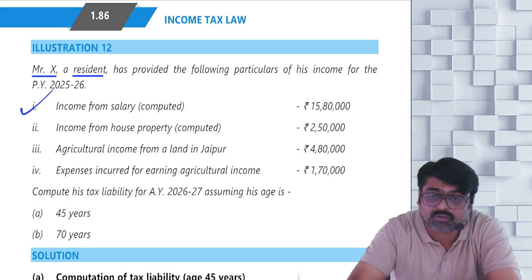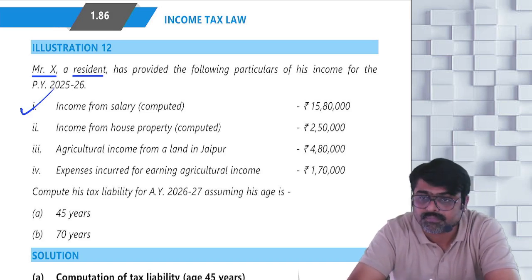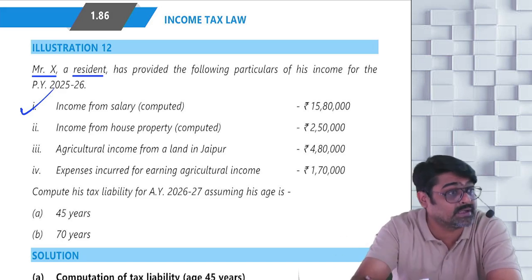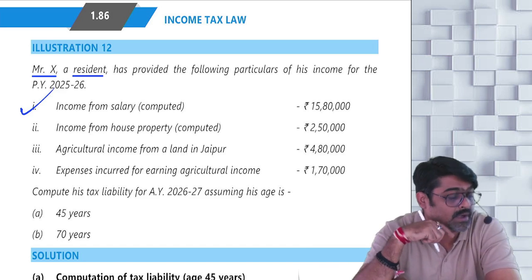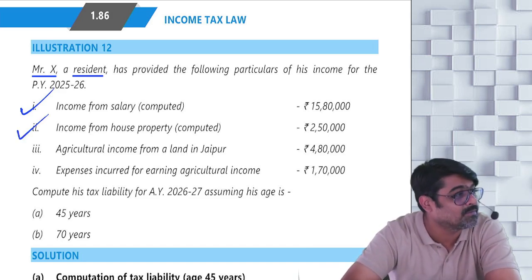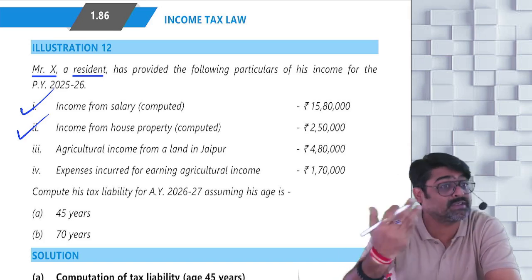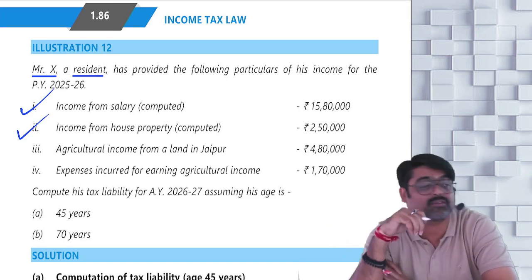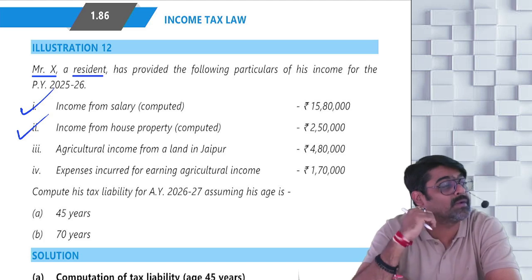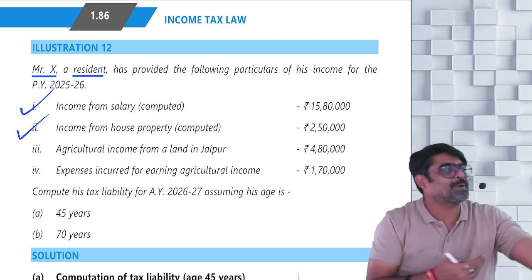Salary computed. You are supposed to compute, or they have computed? They have computed. Say thank you to them. Otherwise the examiner will give you the details to calculate this salary, and based on those details you will have to calculate this salary. Again say thank you, because he has already calculated house property income also. Otherwise in the question they will give the details to calculate the house property income. You will first calculate the house property income and then you will take this house property income like this. Yes or no? So the examiner is not putting you in trouble. He himself is calculating your salary and saying, see, this is your computed salary.